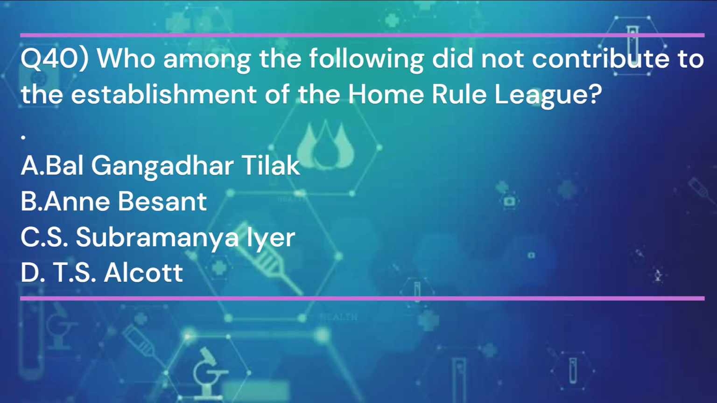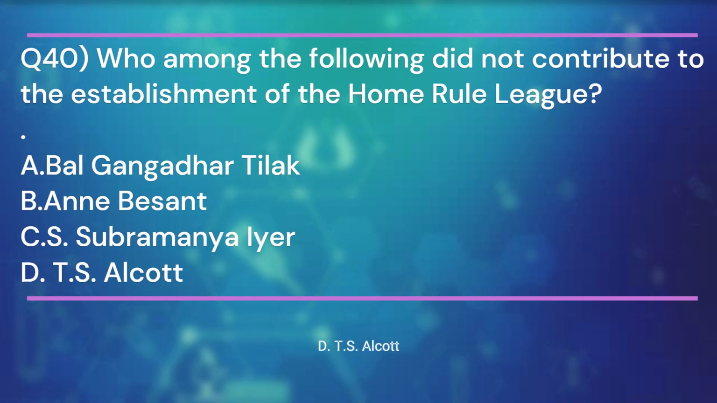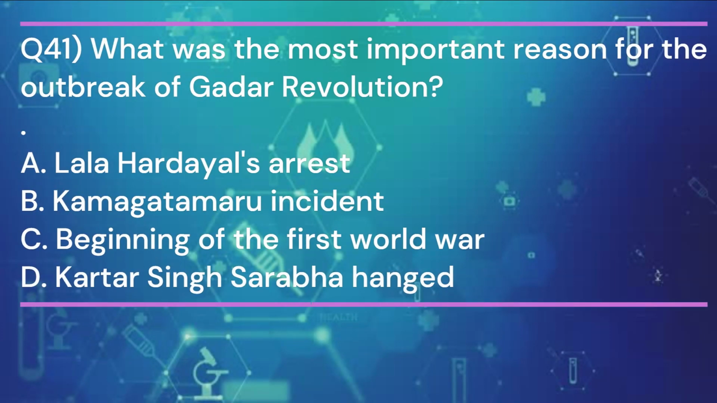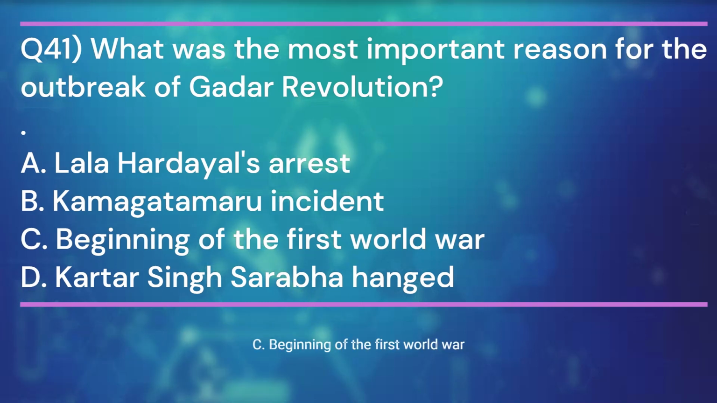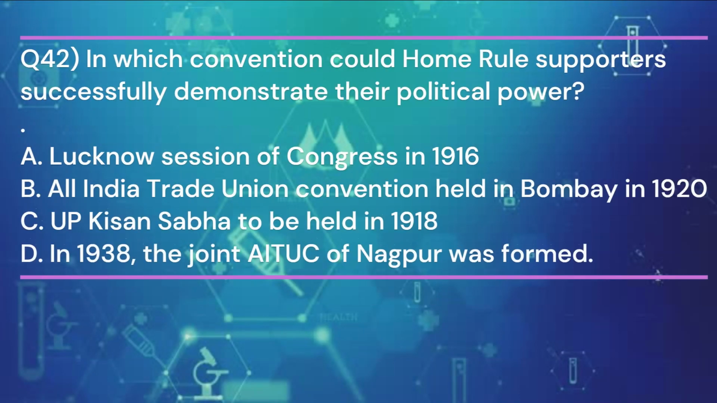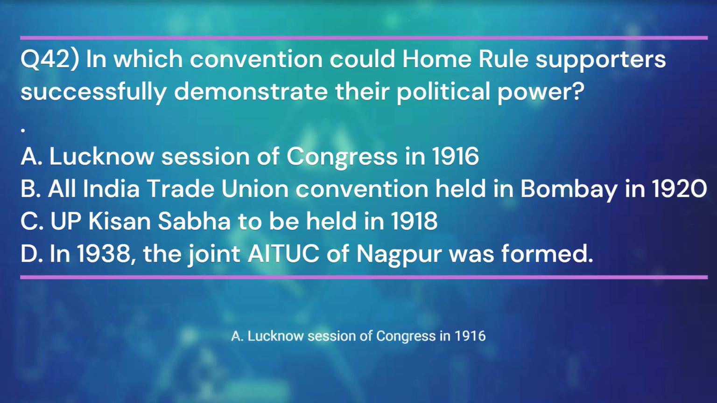And the answer is D. T.S. Alcott. Question 41. What was the most important reason for the outbreak of the Gadar Revolution? And the answer is C. Beginning of the First World War. Question 42. In which convention could Home Rule supporters successfully demonstrate their political power? And the answer is A. Lucknow session of Congress in 1916.